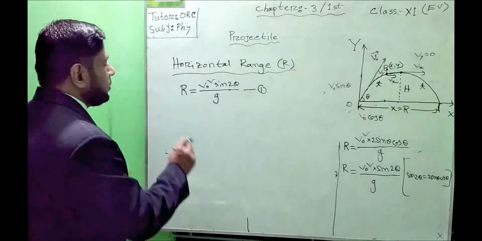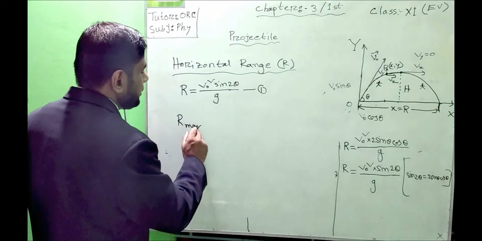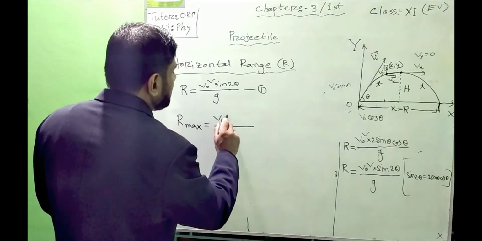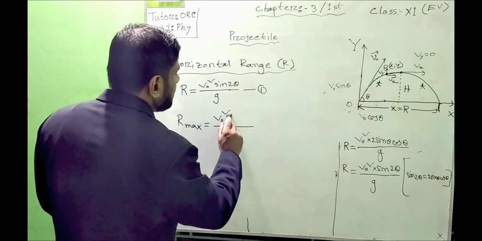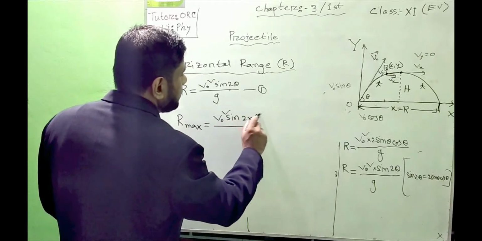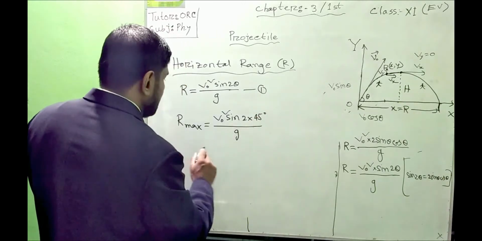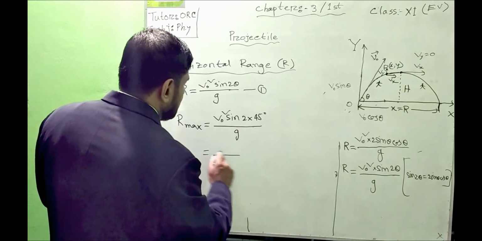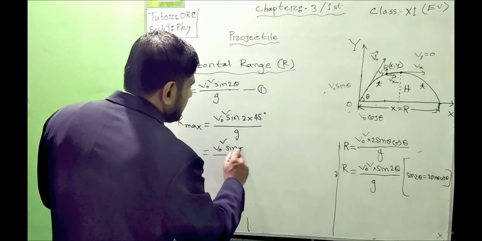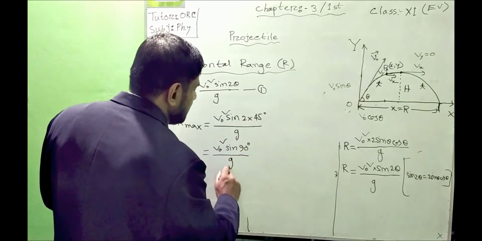For maximum horizontal length, we write R max equals v naught square sin 2 theta by g, and we have theta equal to 45 degrees. So v naught square sin of 2 times 45, which is 90, by g.